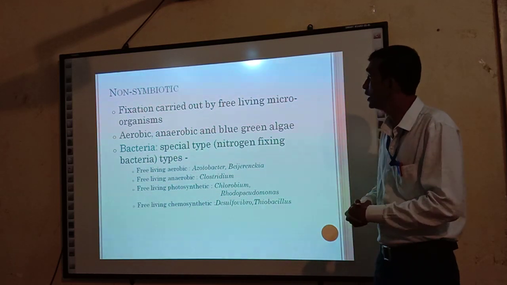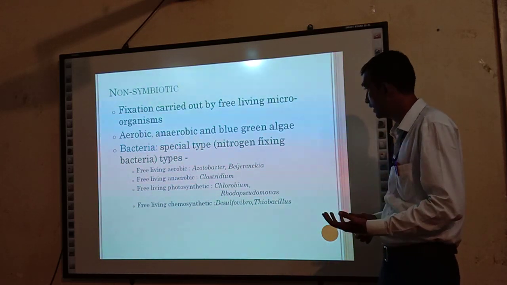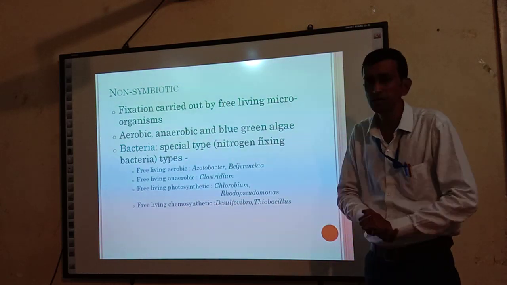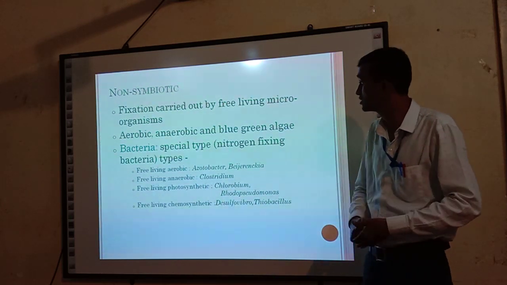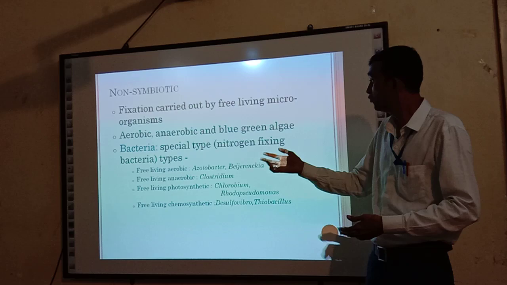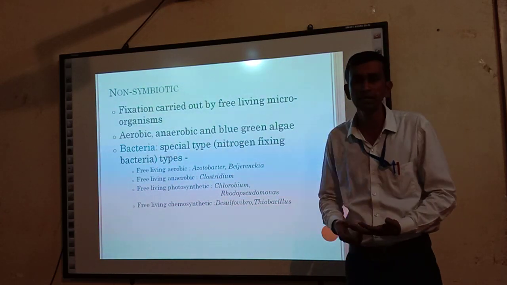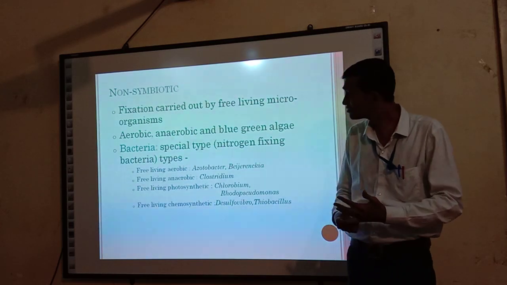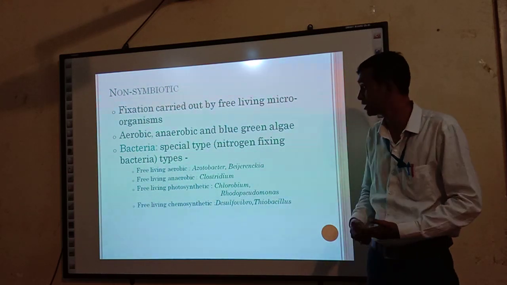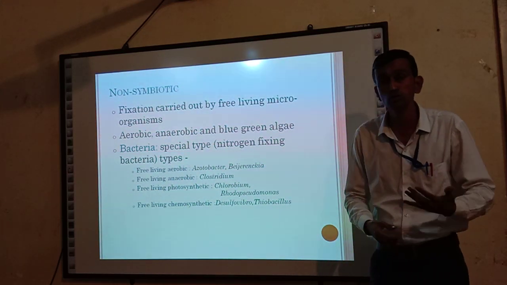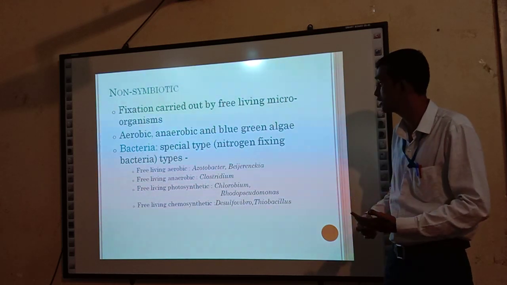For example, some aerobic and anaerobic bacteria and blue-green algae, meaning cyanobacteria. We see a few examples of bacteria. Some free-living aerobic bacteria, for example, Azotobacter and Beijerinckia, are examples of free-living aerobic bacteria. Some free-living anaerobic bacteria are also responsible for non-symbiotic nitrogen fixation.